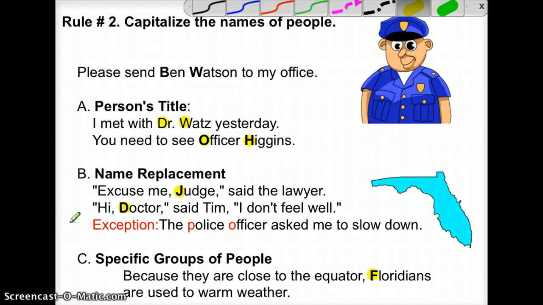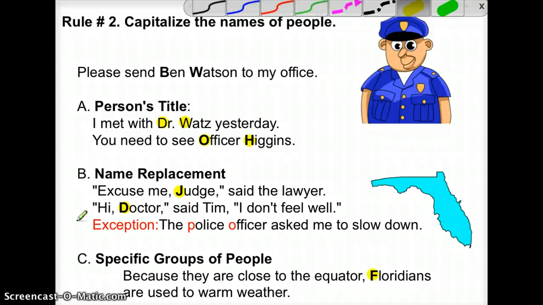There are exceptions, like I was just talking about with the word lawyer. Anytime we're not using it as name replacement, we're just labeling a person, like the police officer asked me to slow down, it does not need to get a capital letter. And another example of this, which is not written here, would be, I went to visit the doctor yesterday. Because I'm not talking about a specific doctor, and I'm not using it as name replacement, it does not need